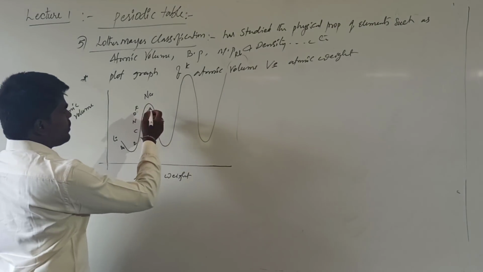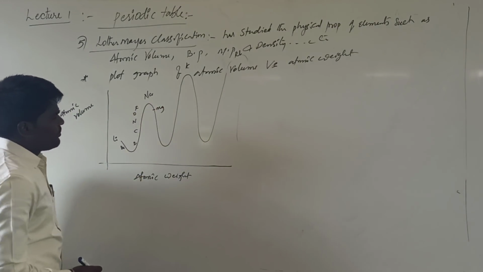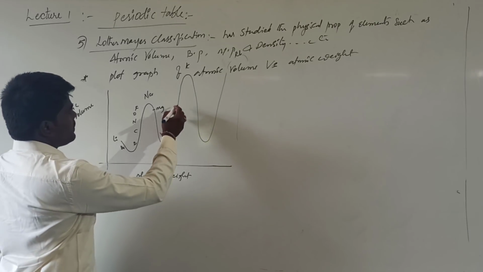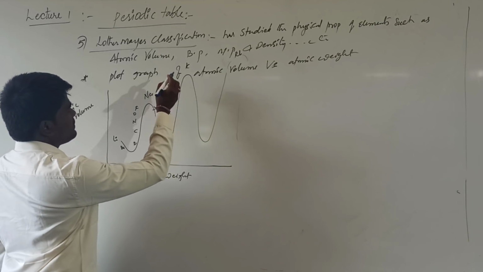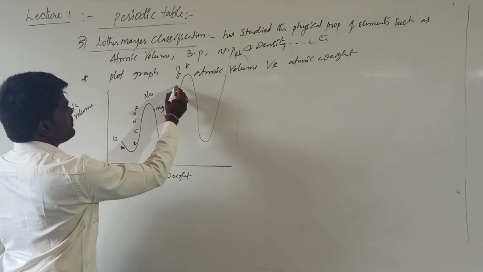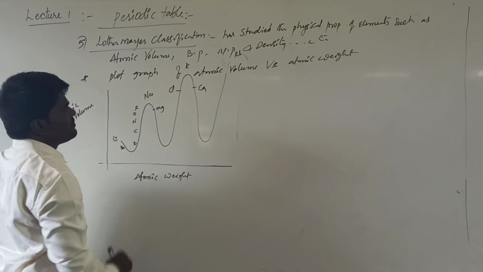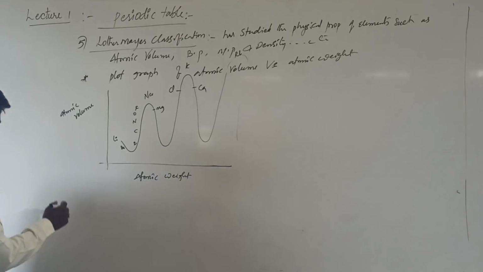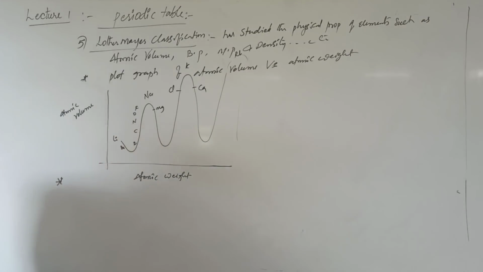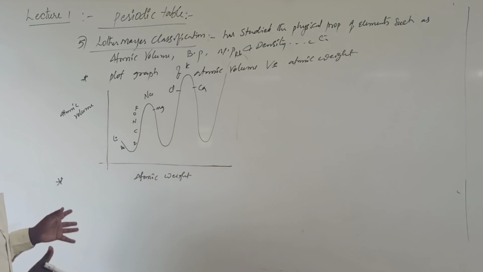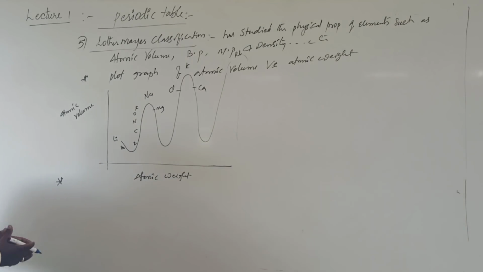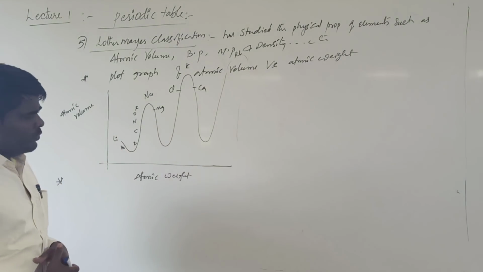Here, if you arrange the elements, it will be magnesium like this. Here it will be fluorine, calcium. The main points of Lothar-Meyer's classification of elements is that he has represented the elements in the graphical form by plotting a curve taking atomic value and atomic weight.